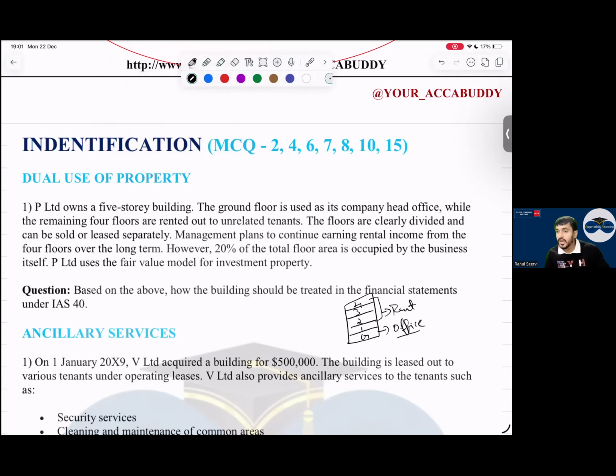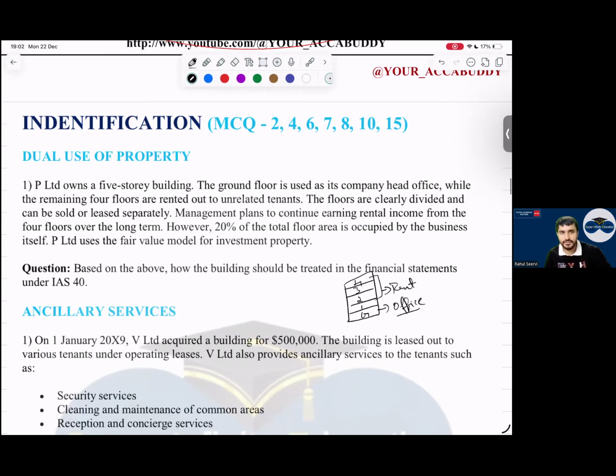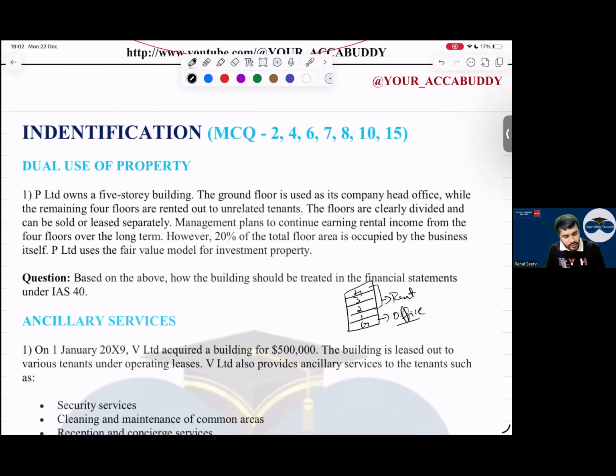Yes, everyone tell me. SBR student, FR student, there are questions in the question bank regarding this. SBR student, you have a 6-mark question which was tested in a past paper regarding this one. You may think it is a useless topic, but it is not. Now everyone tell me, should I record this as IAS 40, IAS 16, or should I separate this? Separate. Why will I separate? Because it is mentioned that it can be separable here. Yes, sir, this is the line. So we will treat this as IAS 40 for the rented floors and IAS 16 for the rest.